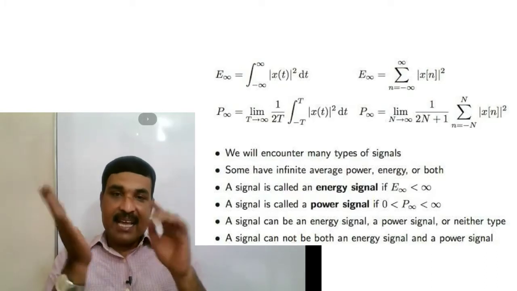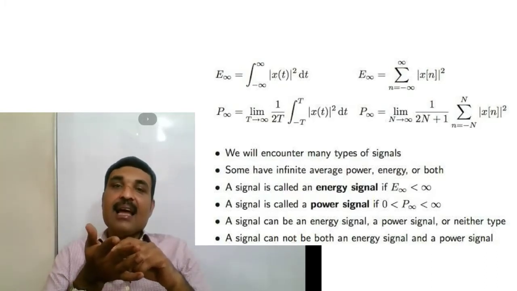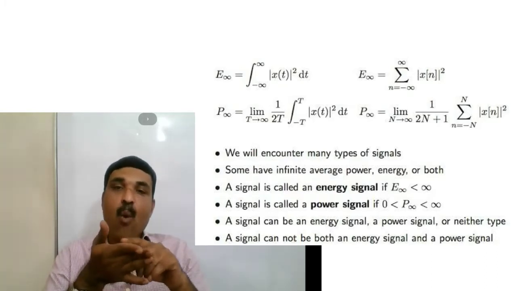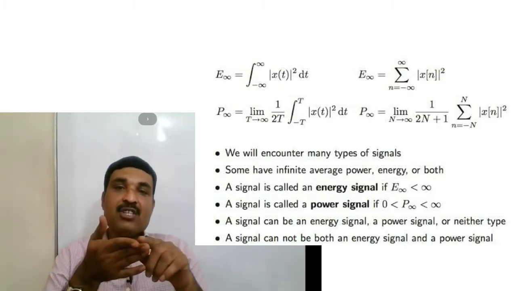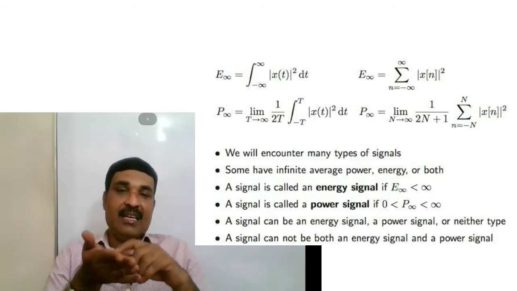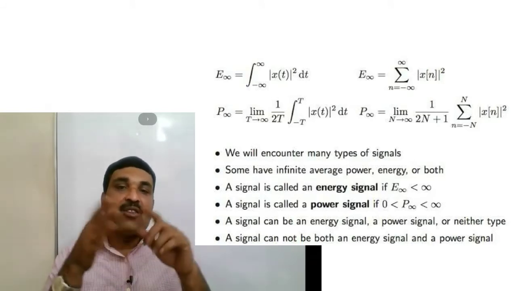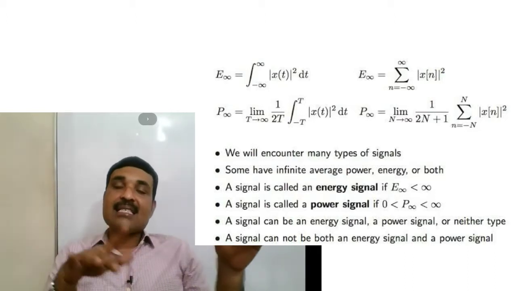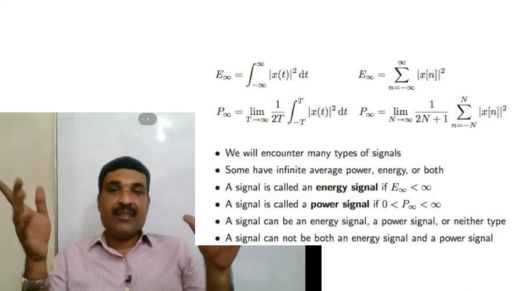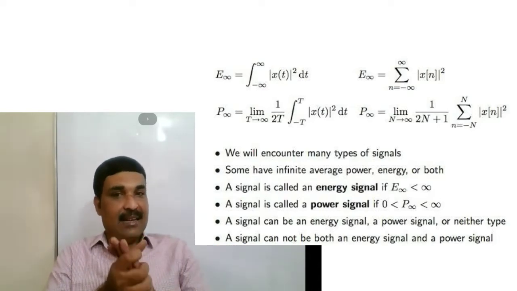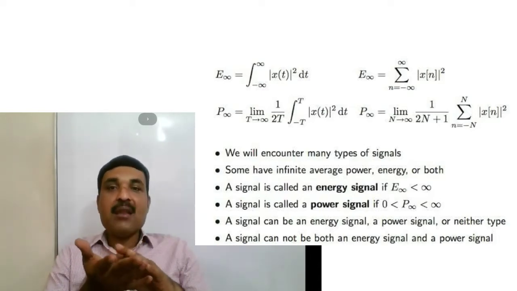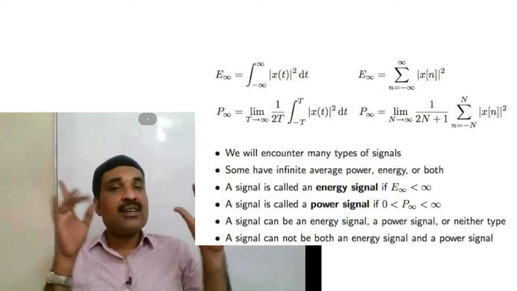Or we can say limit N tends to infinity of 1 divided by 2N plus 1, summation n varies from minus infinity to plus infinity of modulus of x of n the whole square, is less than infinity, that is equal to a finite value, then the signal is an energy signal, where 2N plus 1 is the length of the signal.